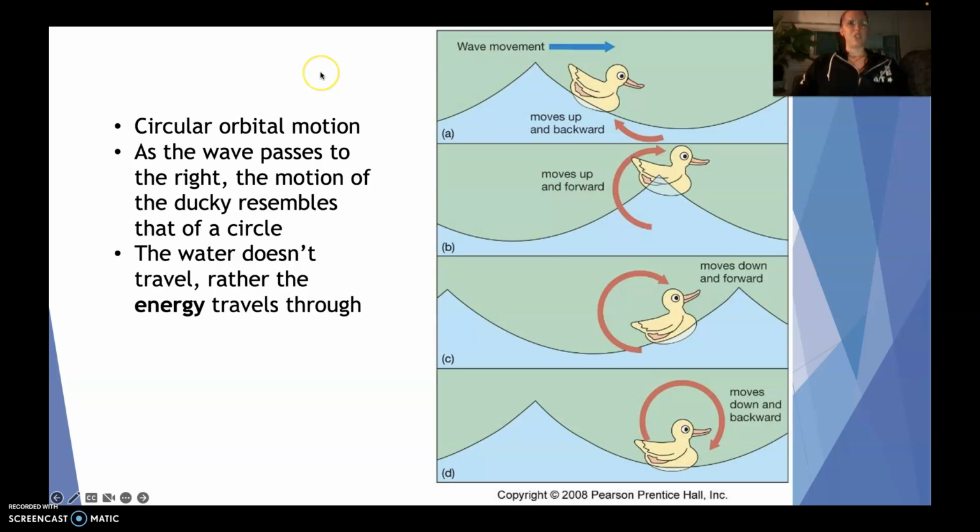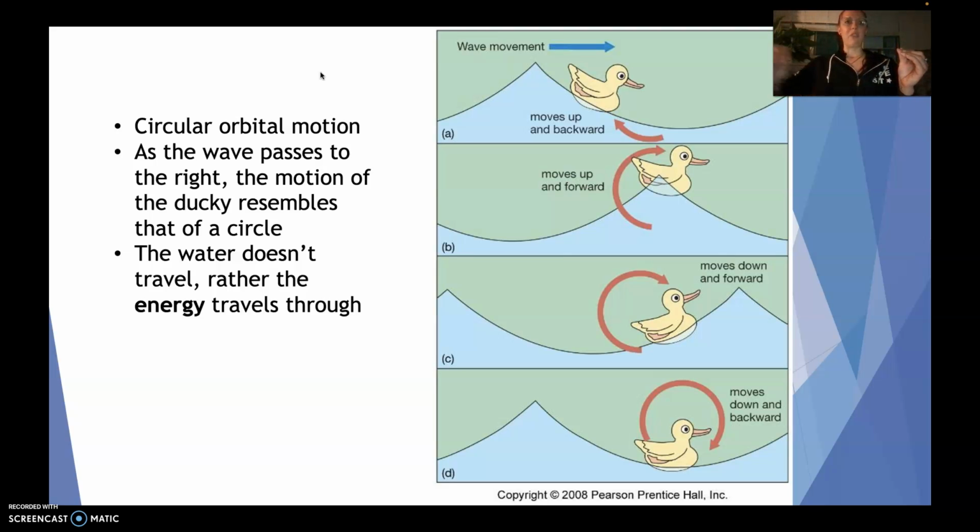So I also want to mention that waves are the medium through which energy is passing. There's really not actual water that's being moved here, which is kind of a funky concept perhaps. So there's this actual circular orbital motion.